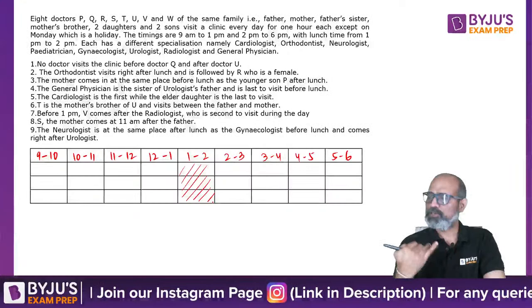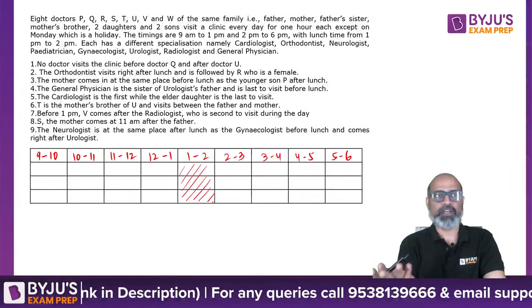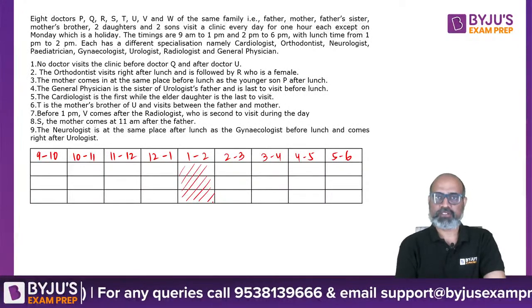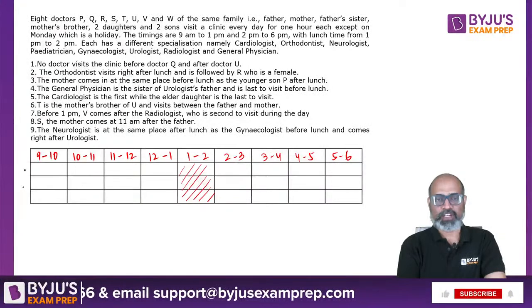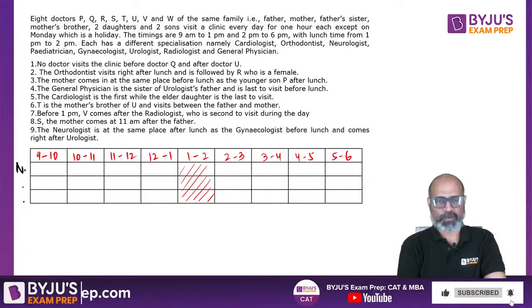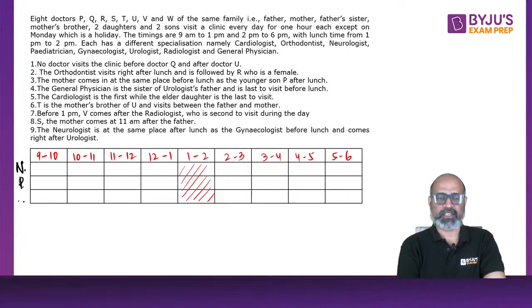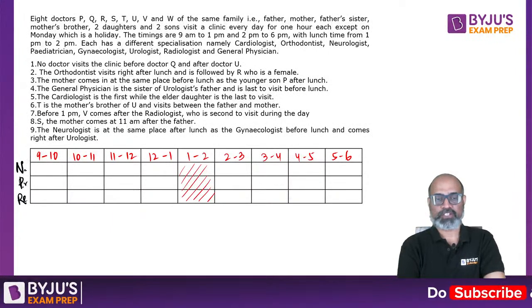It could be name, it could be your relation, it could be the specialization, right? The doctors, they are in the specialization. So we need 3 more rows to fill it up. It doesn't matter which one. So let's take name, let's take their profession and let's take their relationship. Okay, so profession, relationship and name.